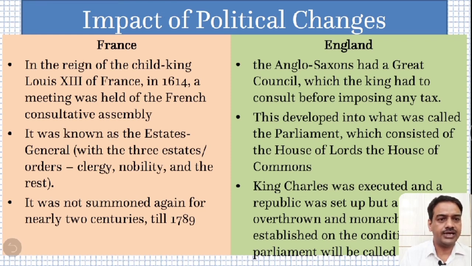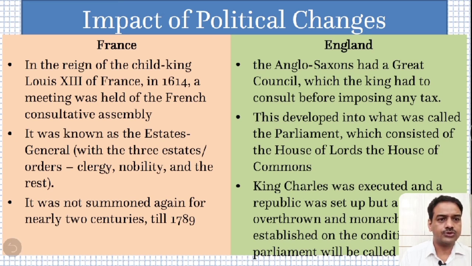The Anglo-Saxons had a great council which the king had to consult before imposing any tax. We discussed that William of Normandy crossed the English Channel and set up his own kingdom in England. Before that there used to be Anglo-Saxon rulers, and from Anglo its name England has been derived, that is Angleland or England. They had a different kind of system. They already had a council, a kind of parliament, which needed to be consulted before imposing any new kind of taxes.